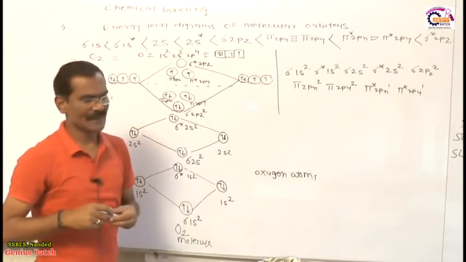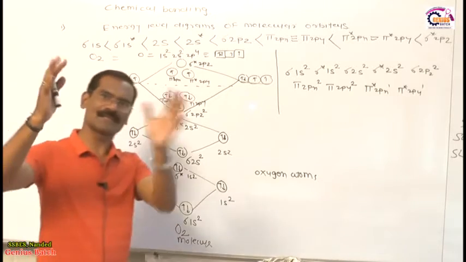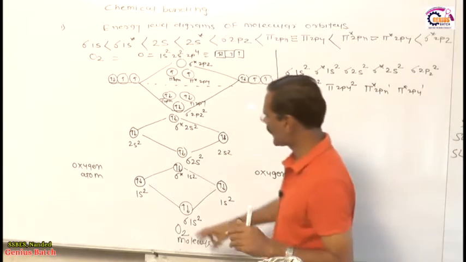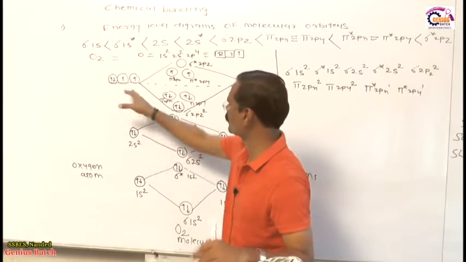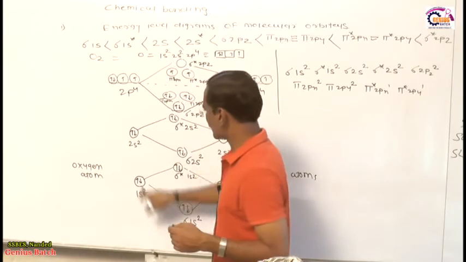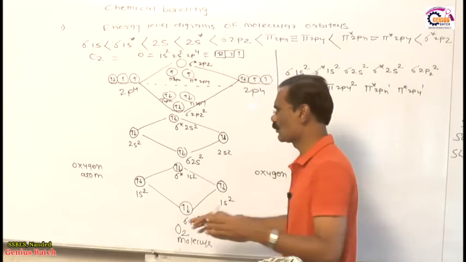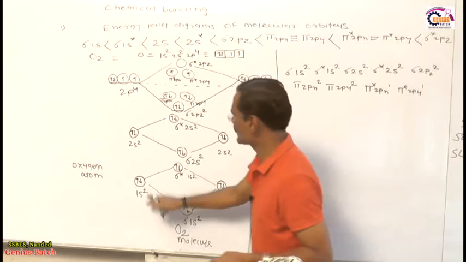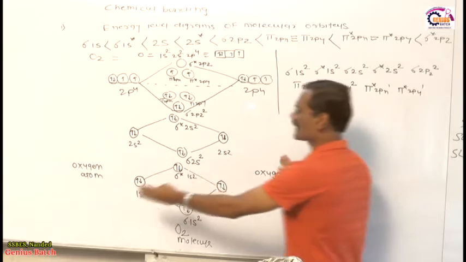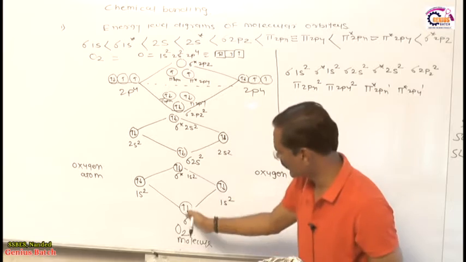So this is the electronic configuration of the oxygen molecule by considering the molecular orbital theory. I hope you easily understand this theory, because why I am writing this is 1s2, 2s2, 2p4, and this is also 2p4. So 1s2, 2s2, 2p4 are the atomic orbitals of the first oxygen atom, because in the O2 molecule 2 oxygen atoms are involved. This is the atomic orbitals of the first oxygen atom and this is the atomic orbitals of the second oxygen atom. These atomic orbitals overlap each other, and after overlapping, these are the molecular orbitals.